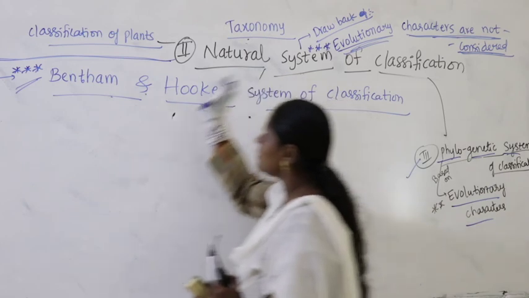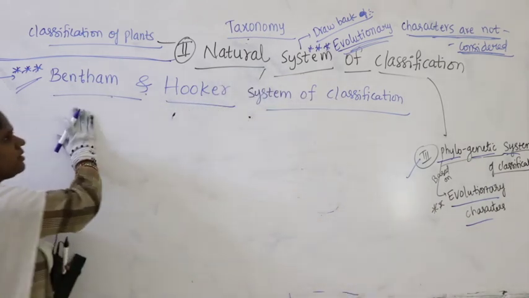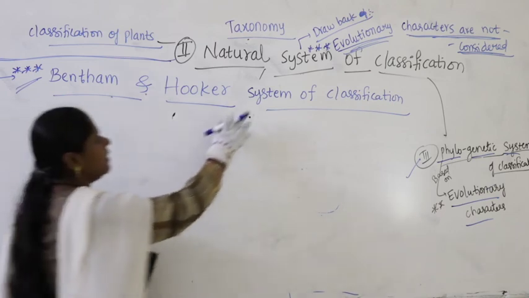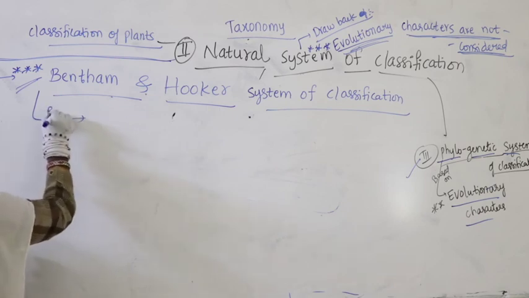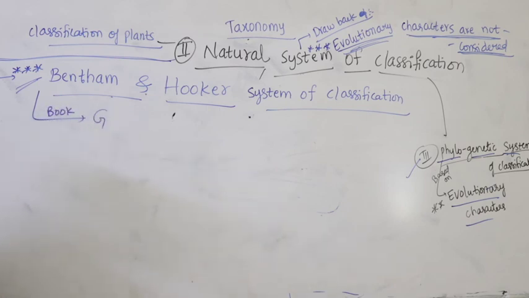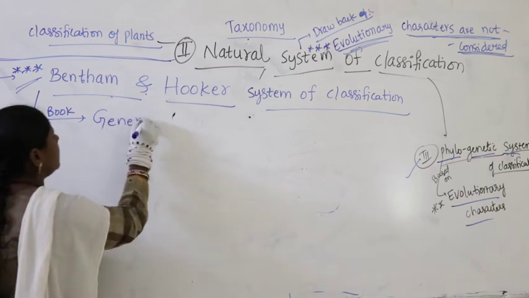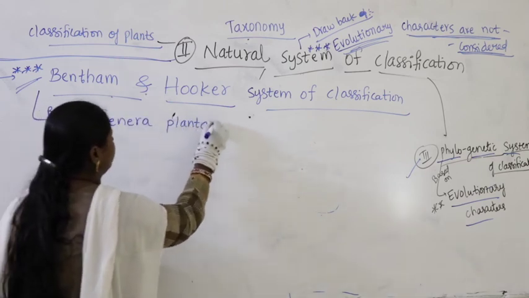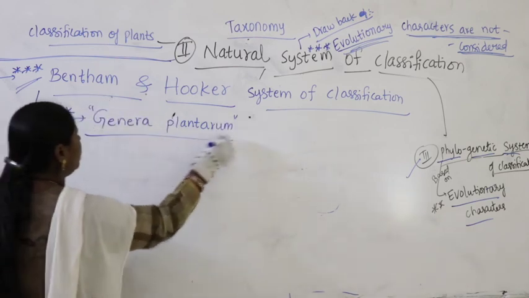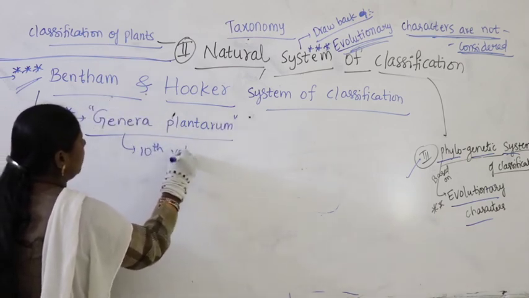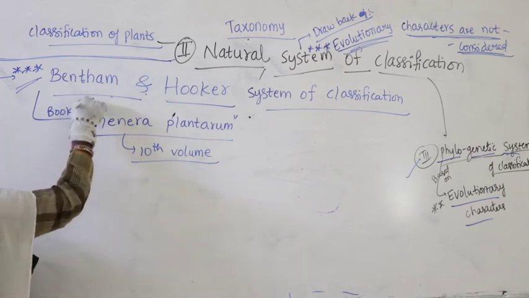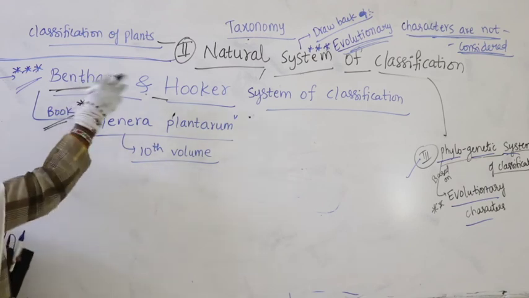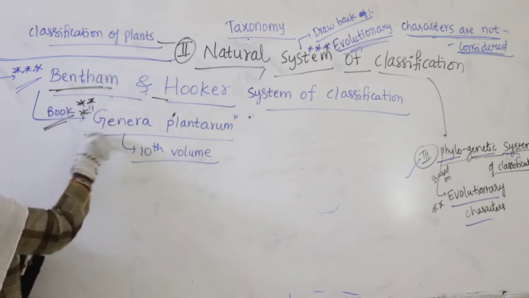Now let us come back to natural system of classification. Who are the two scientists? Bentham and Hooker are the two scientists who gave natural system of classification. This is universally accepted and they wrote the book called Genera Plantarum. This is the name of the book, and in the 10th volume they described this natural system of classification.